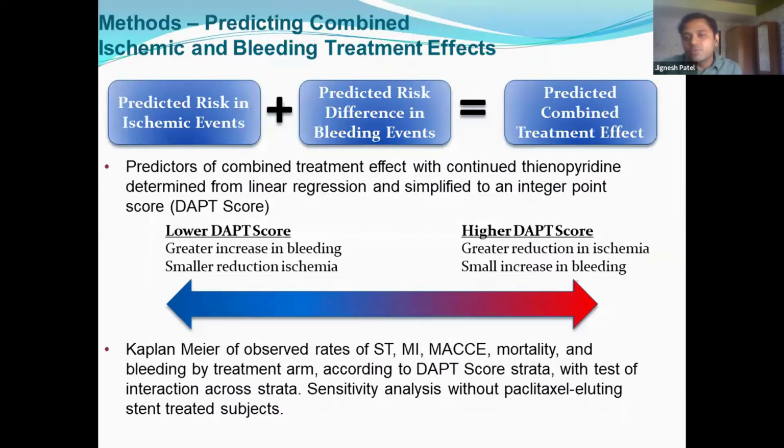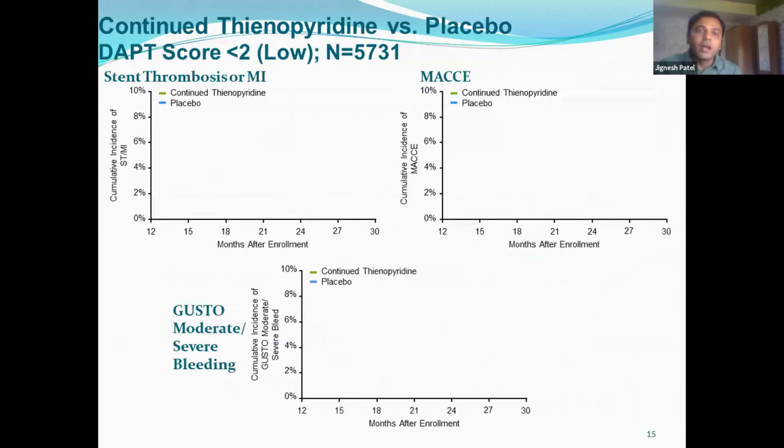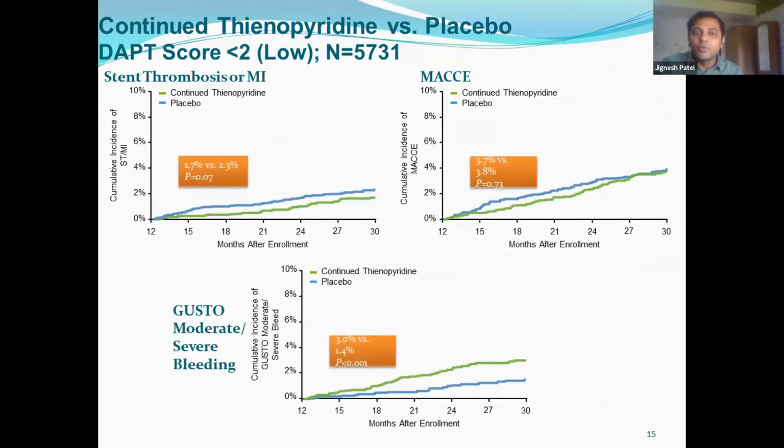When we are choosing this molecule, or choosing a second antiplatelet, we have to keep a balance. We have to look at the underlying risk factors of the patient. What is the underlying bleeding risk? So the DAPT score is really very important too, and we have to individualize the treatment based on the DAPT score. Here we can see that when the DAPT score was less than 2 in this DAPT trial, there was no significant reduction in stent thrombosis, MI or major CV events with clopidogrel. Rather, there was an increase in bleeding: moderate to severe bleeding was increased with continuation of clopidogrel when the DAPT score was less than 2.